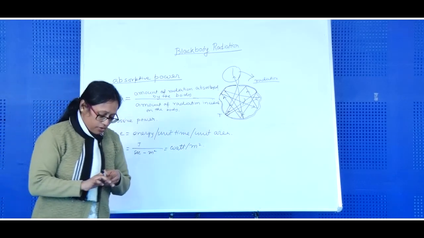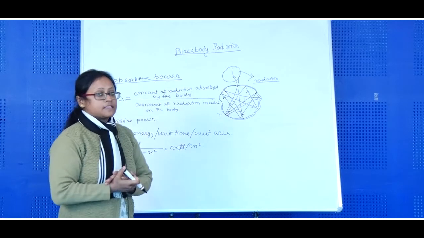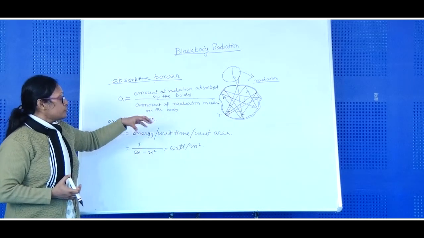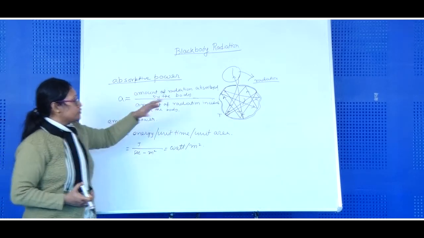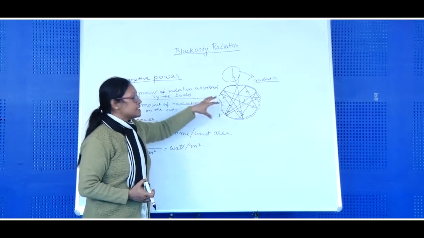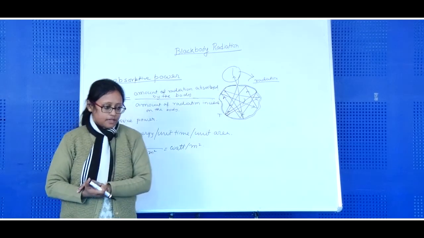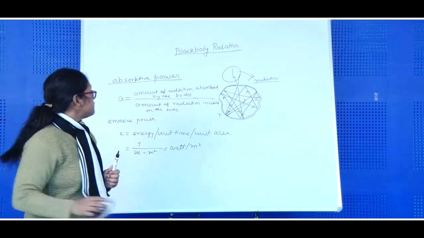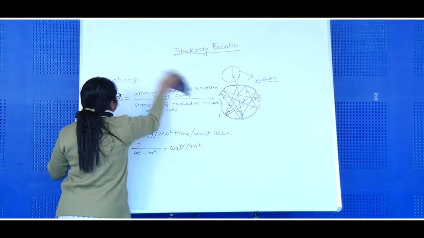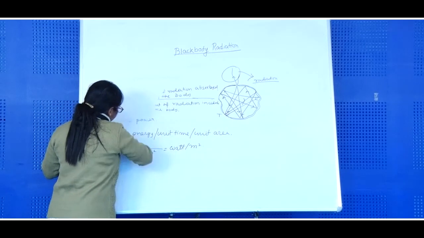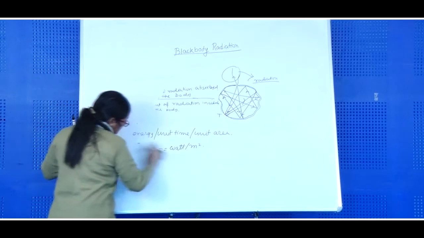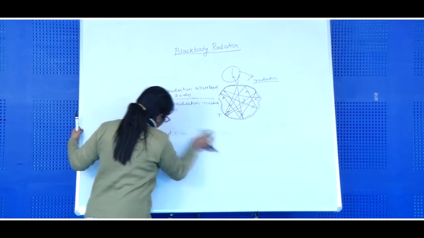Okay. Now there are many scientists who tried to give some law regarding the radiation emitted from any body. First is Prevost theory of heat exchange.